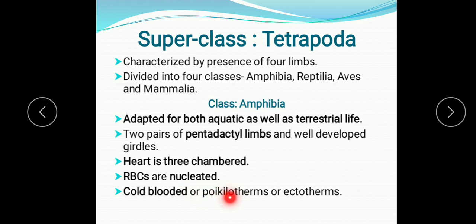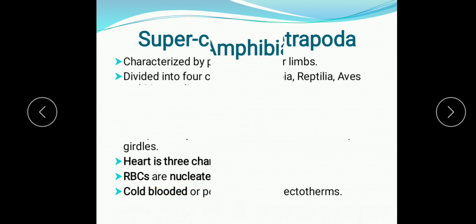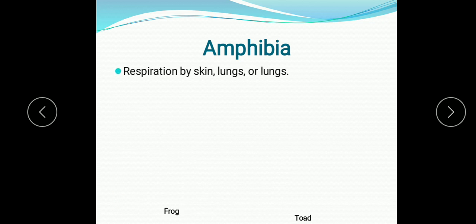They are cold-blooded or the poikilotherms or ectotherms. Meaning of cold-blooded is they are not able to maintain their body temperature independent of the surrounding temperature. So, as the surrounding temperature changes, their body temperature also changes. So, they are cold-blooded, not able to maintain their body temperature.